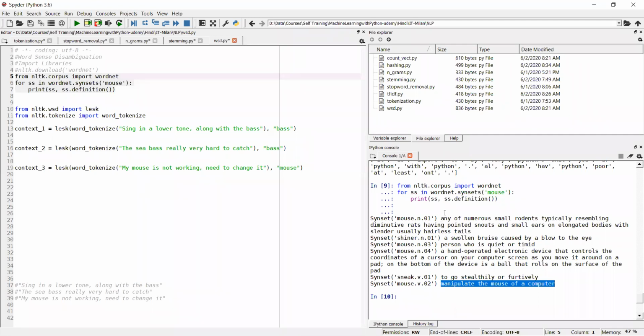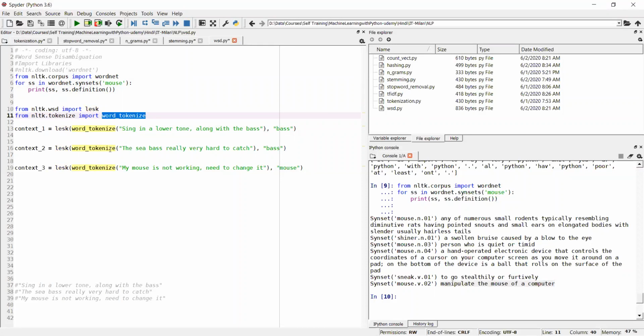So we'll use the same library to try to find out the context of any sentence which we give. Here I am importing Lesk, and then I am importing word tokenization, which is almost the basic step.